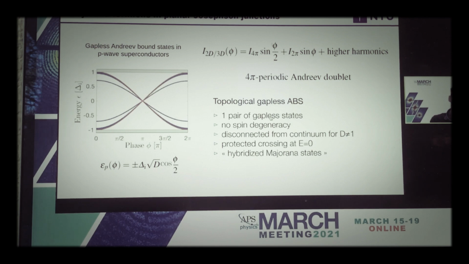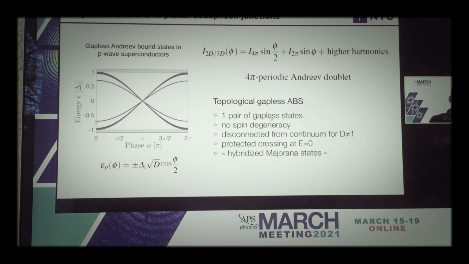In those materials, one expects to see a 4-pi periodic component in the current phase relationship and a 2-pi periodic component. This arises from the fact that the topological gapless Andreev bound state has a protected crossing at zero energy at a phase difference of pi and is usually disconnected from the continuum at 0 and 2 pi.